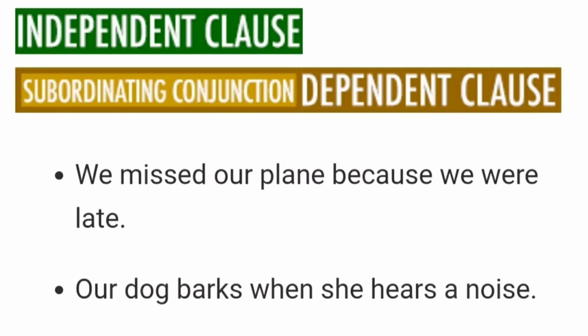Now the third one, the complex sentence. The structure of a complex sentence is that it has 1 independent clause connected with a subordinating conjunction and 1 dependent clause. For example, we missed our plane because we were late. Another example, our dog barks when she hears a noise.